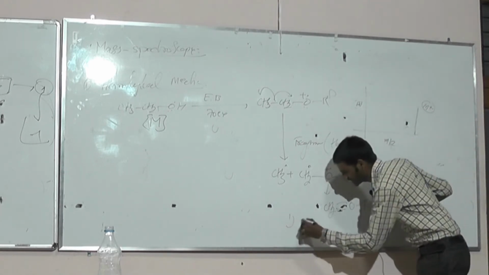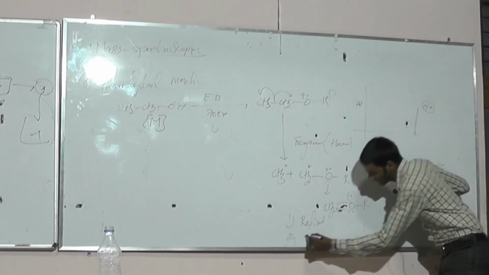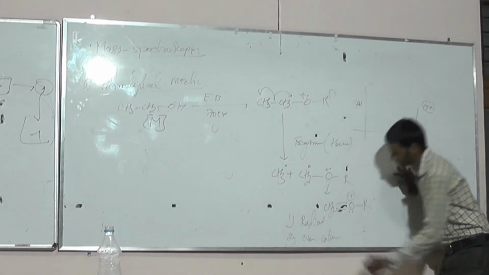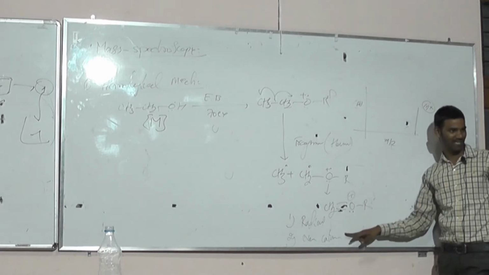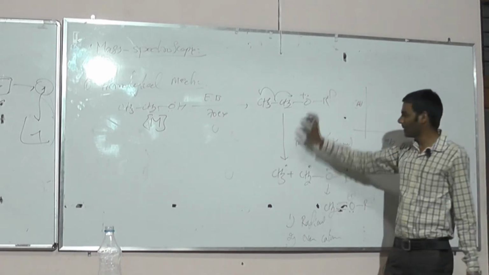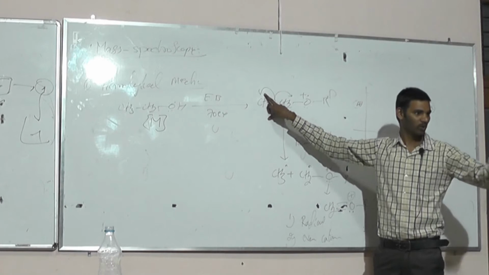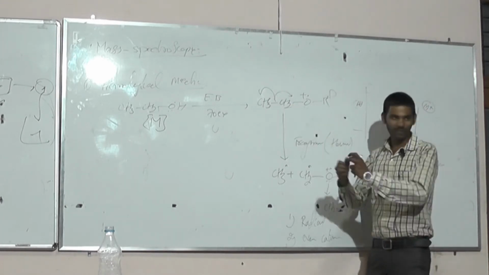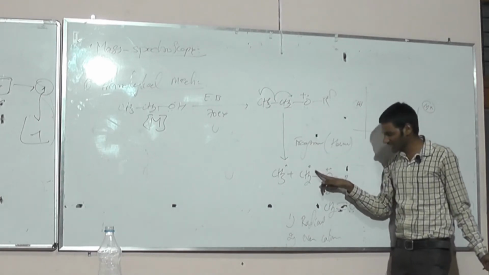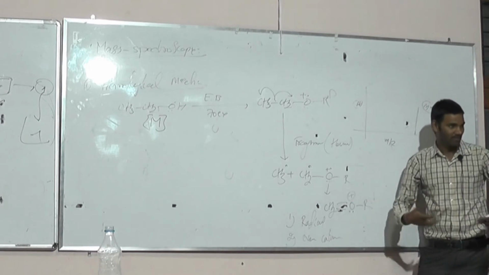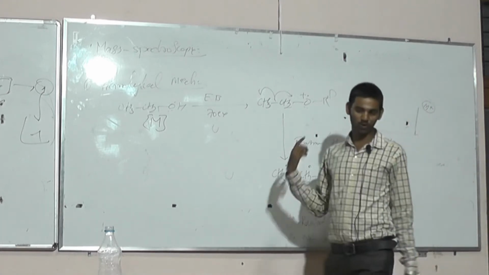The resulting fragments are one radical and the other an even electron cation. The normal valence of oxygen is 2, but here the valence of oxygen is 3, giving an even electron cation. The homolytic mechanism is nothing but the pair of electrons moving independently. It can be shown by a fish hook arrow. The pair of electrons move independently, so this carbon gets one electron and the oxygen gets one electron, which are involved in the formation of the new bond, giving an even electron cation and a radical. So this is the homolytic mechanism.